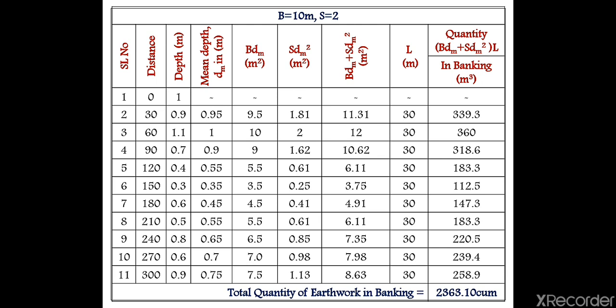If you add all the quantities, you get the total quantity of earthwork in banking as 2363.10 cubic meter, right. Always quantity will be in cubic meter. So here the total quantity of earthwork in banking you got is 2363.10 cubic meter. This is how you calculate the quantity of earthwork for road work or for any work you consider.